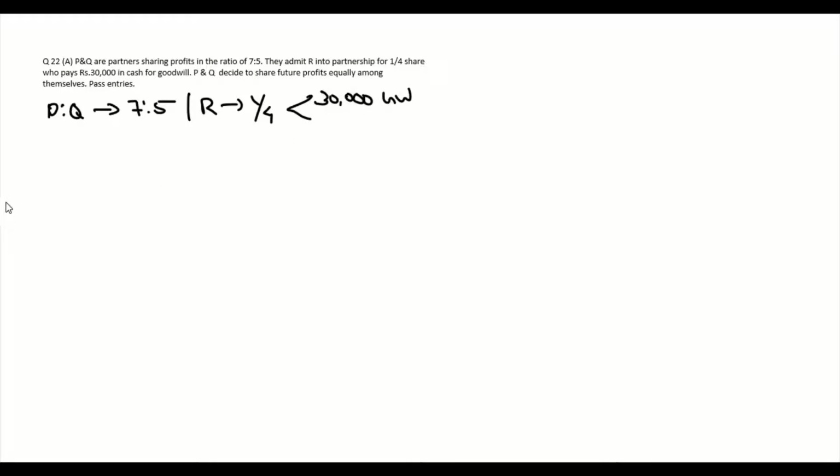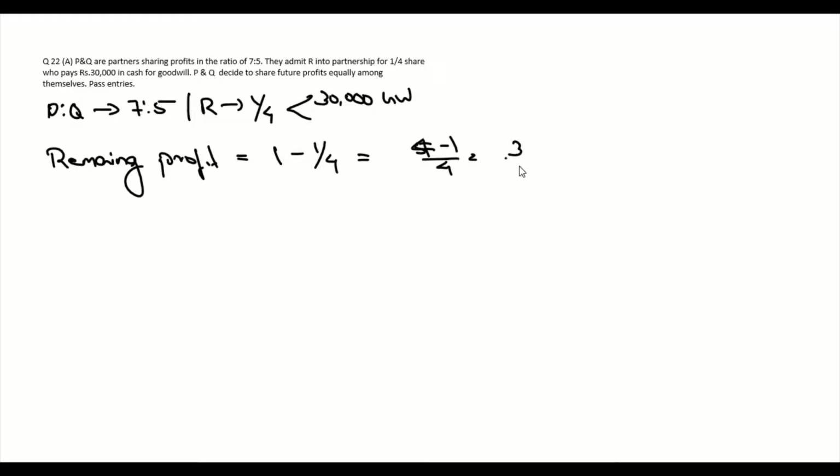So first we want to find the remaining profit after giving R's share of profit. So the remaining profit is equal to, assume the total profit of the firm is 1 minus R's share of profit 1/4, that is equal to 4/4 minus 1/4, which is equal to 3/4. Now we want to find the new ratio.